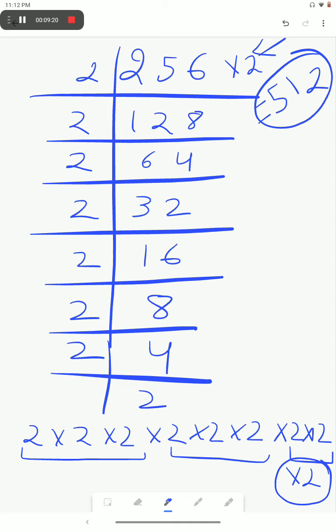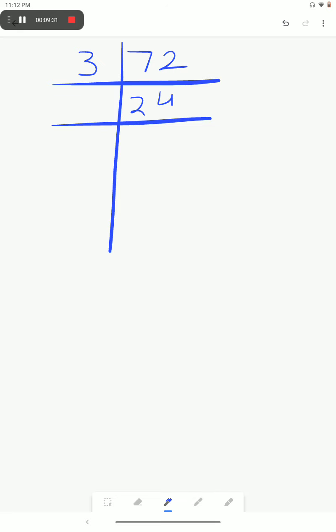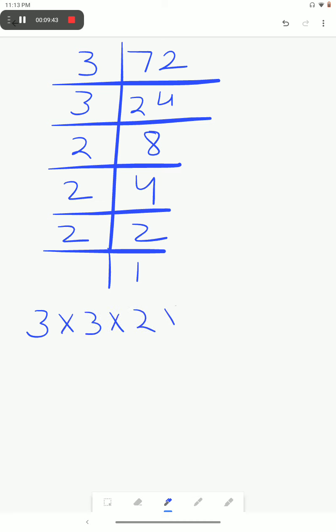Okay, now the next part. Next is 72. 3 2s are 6, 3 4s are 12, 3 8s are 24, 2 4s are 8, 2 2s are 4, 2 1s are 2. Now what will be its prime factors? 3 into 3 into 2 into 2 into 2. Here 2 is making a perfect cube, a triplet, but in case of 3, the triplet is not complete. For making it a triplet, we will have to multiply it by 3.